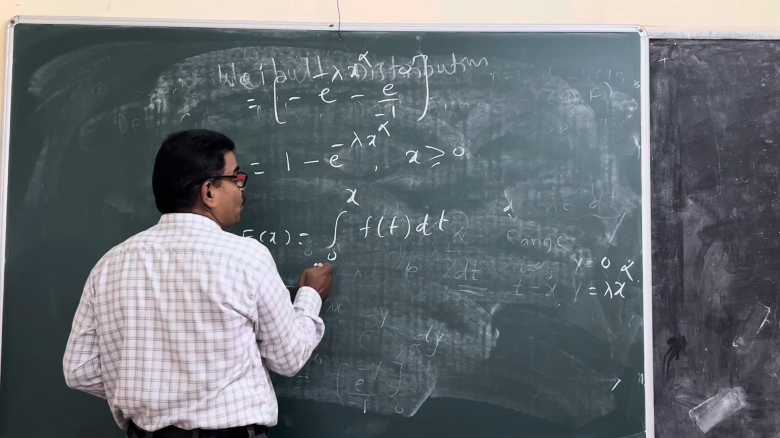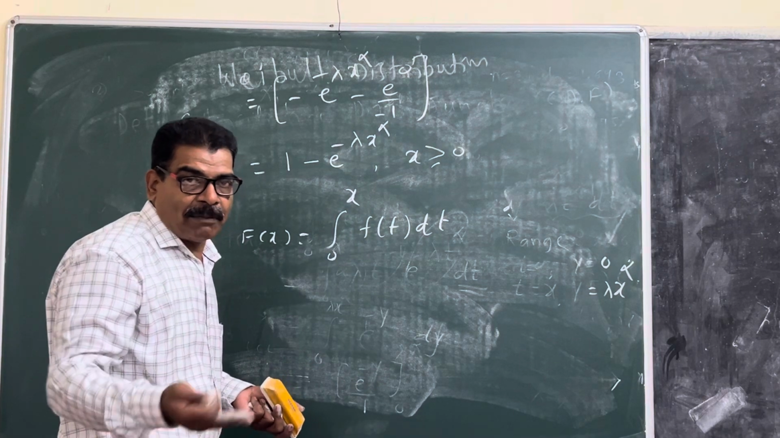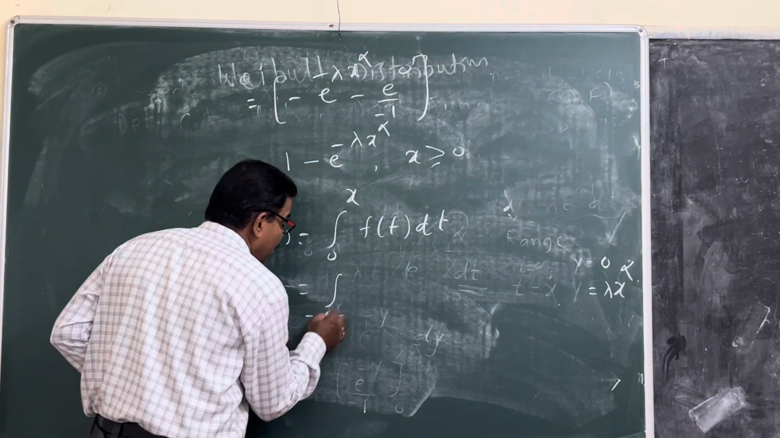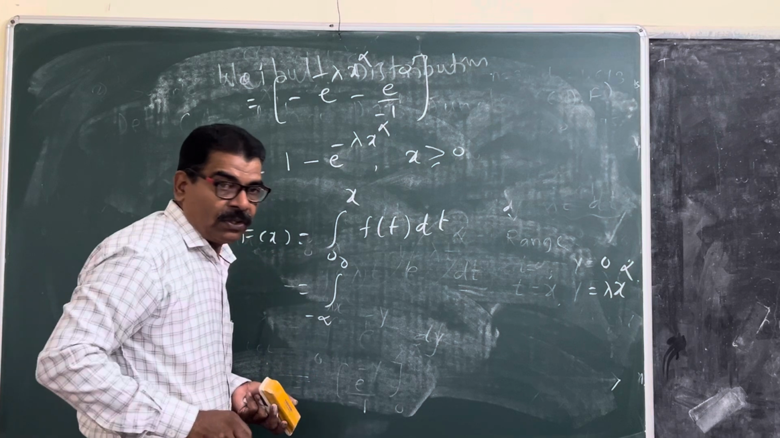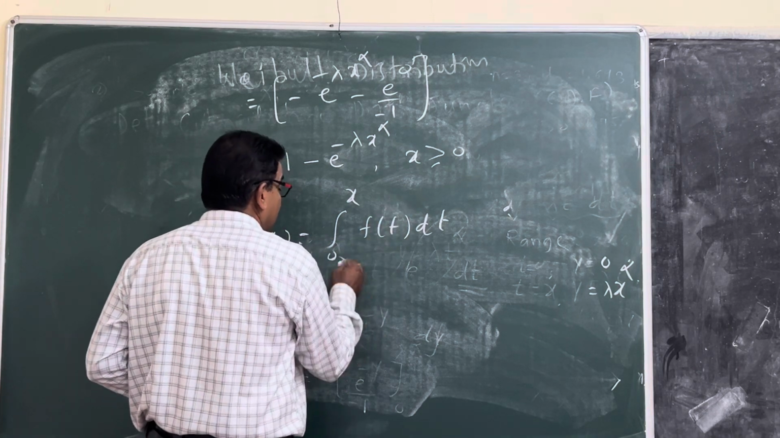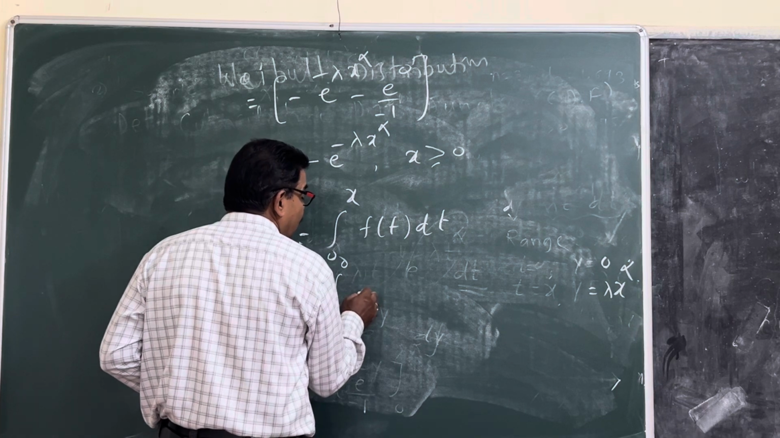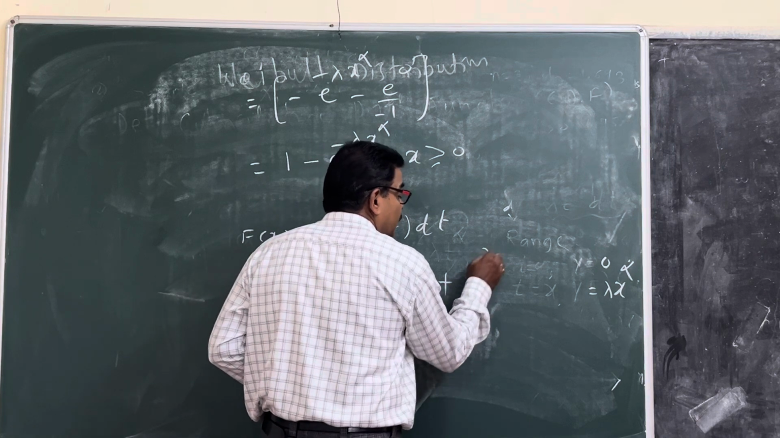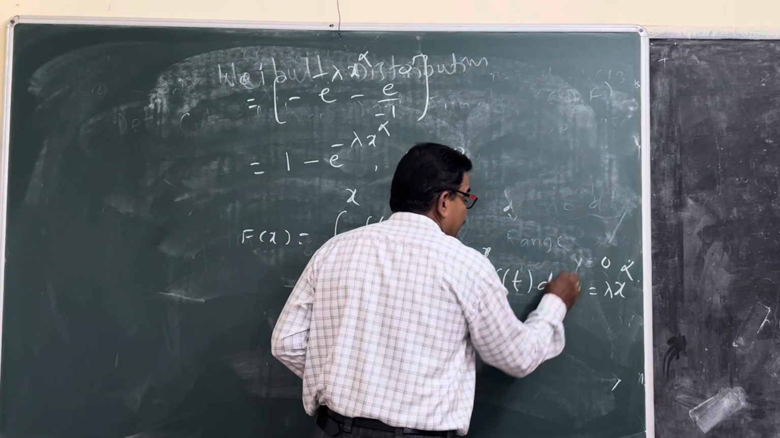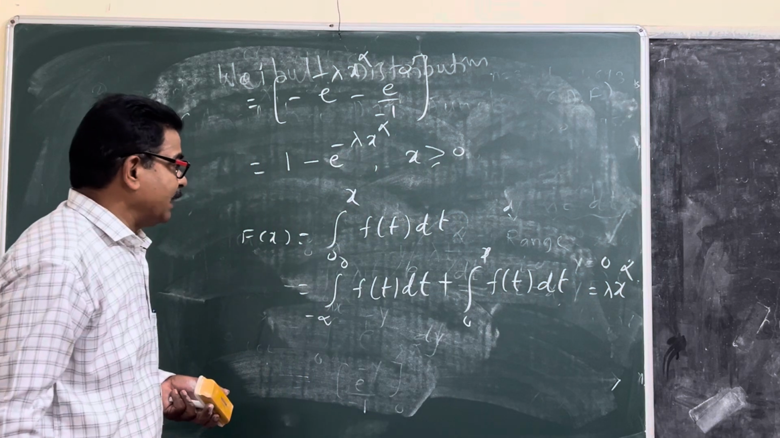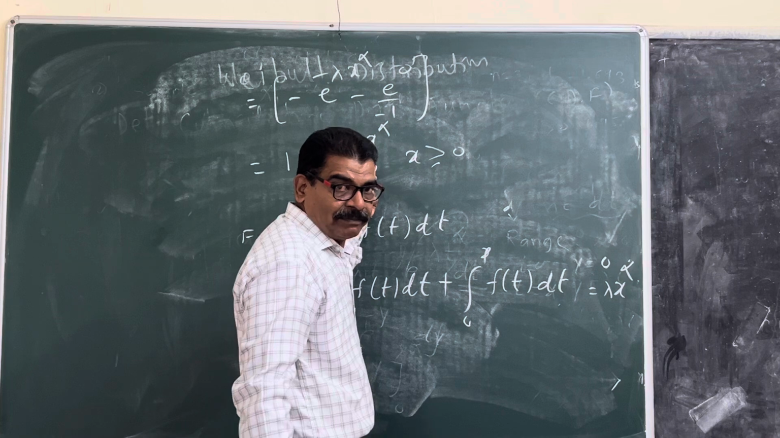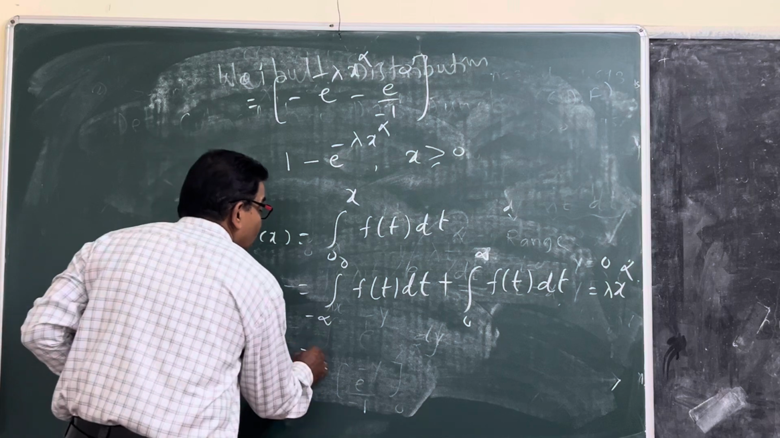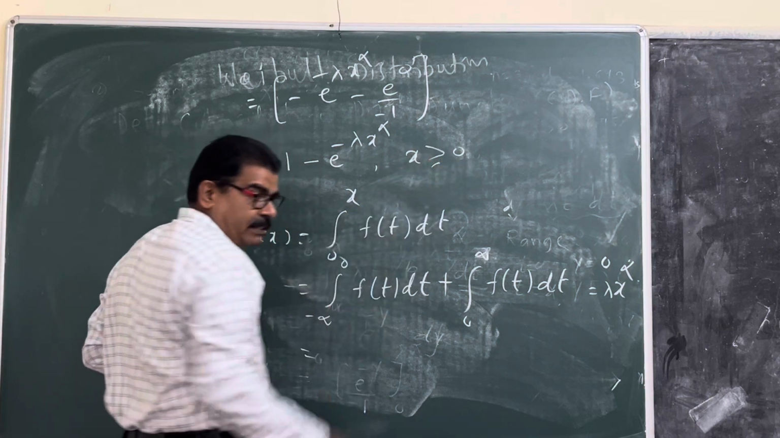Otherwise, the range is minus infinity to 0 and 0 to x, so the integral of f of t dt from minus infinity to 0 plus the integral of f of t dt from 0 to x. Here we take 0 to infinity. That is equal to, as you have already seen, 0 to x.